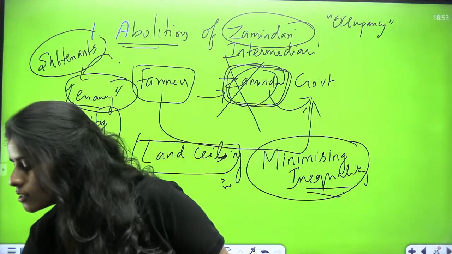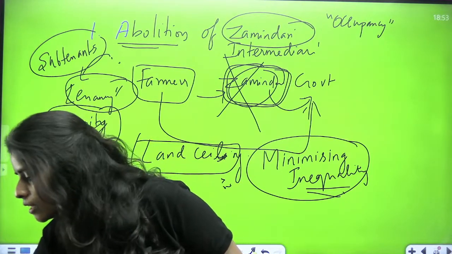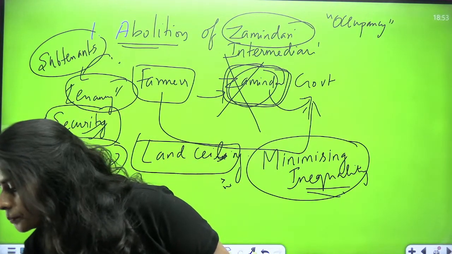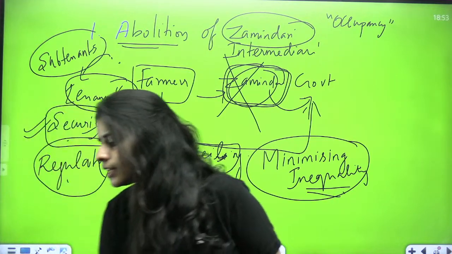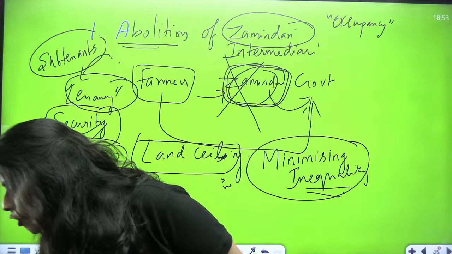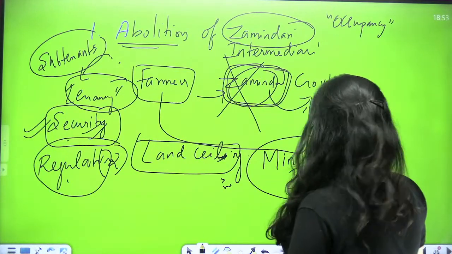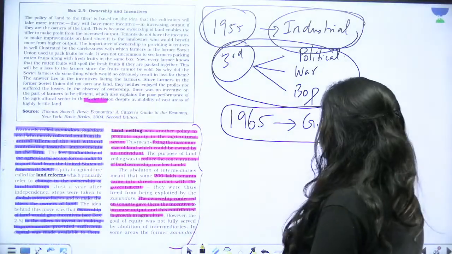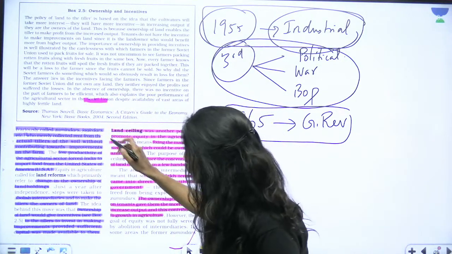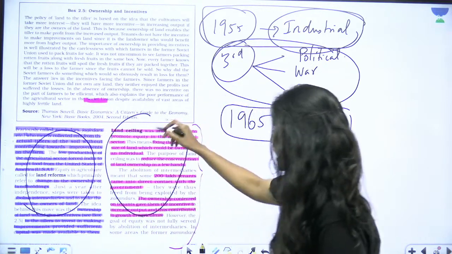This is another reform we had at that period of time, that is land ceiling, fixing an upper limit. Okay, fine. Is everything clear so far? Have you all understood the land reforms? Okay, thank you, Sharmi ma'am. Fine. Now, these are the two reforms we had. This is talking about your zamindaris, and this is talking about the land ceiling.